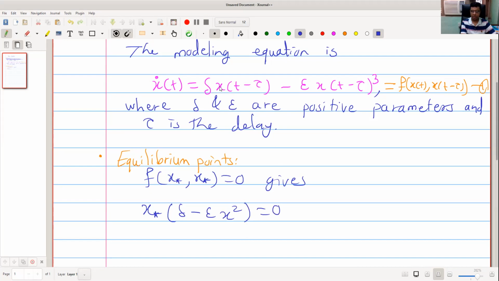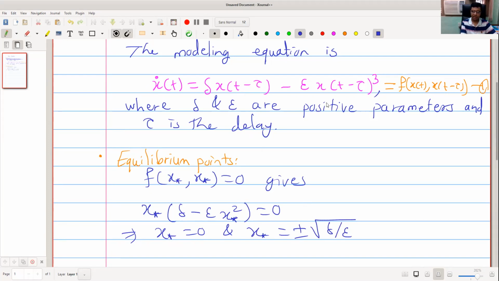Here we substitute x star for x of t minus tau. So this gives x star equal to 0 and x star equal to plus minus square root of delta divided by epsilon.